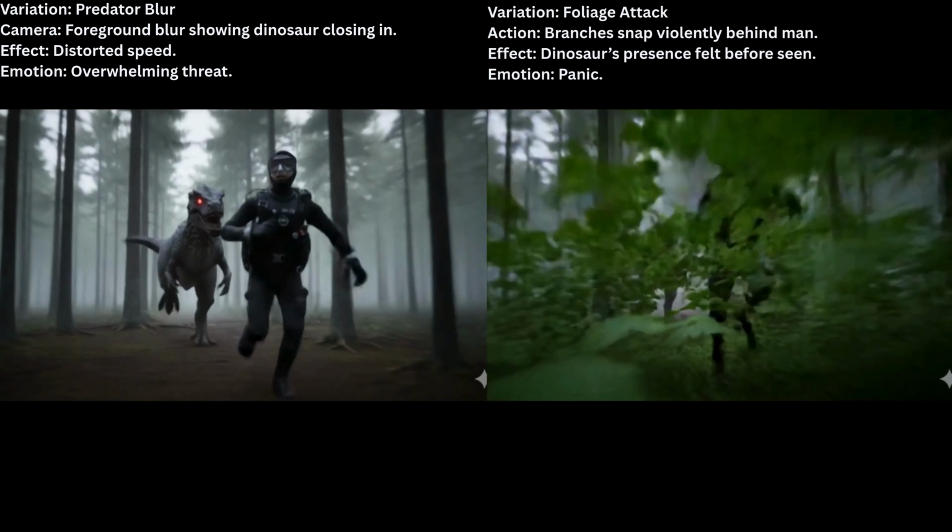In one variation, the emotion surges into an overwhelming sense of threat, while in another, it shifts sharply into pure panic. As a bonus, Runway enhances storyboarding with powerful tools like backdrop changes, weather switching, and instant time of day control, making creativity effortless.